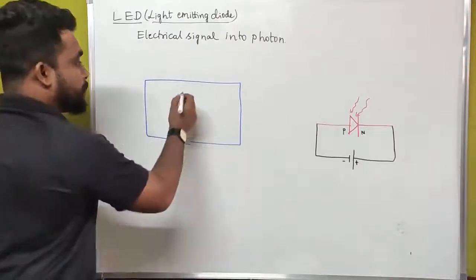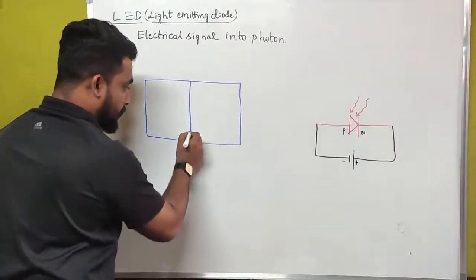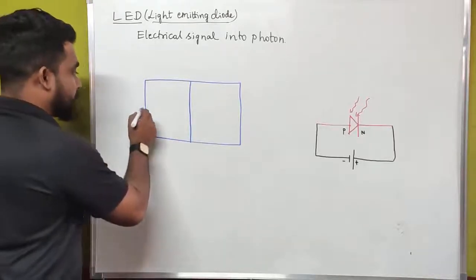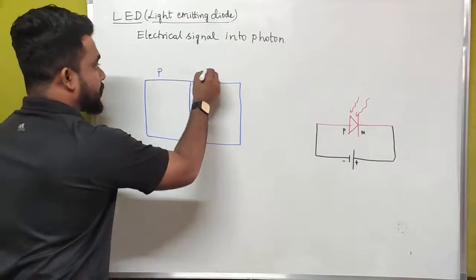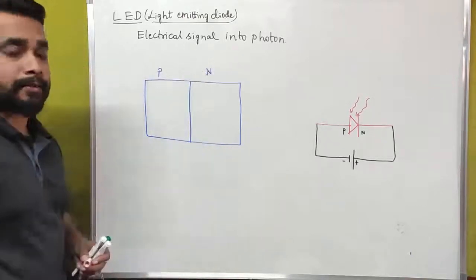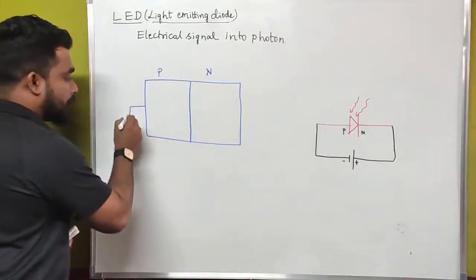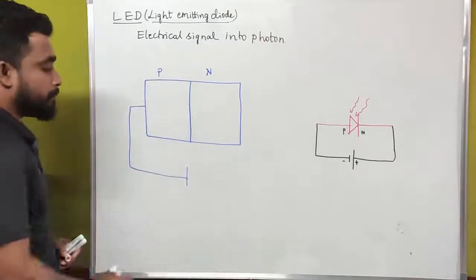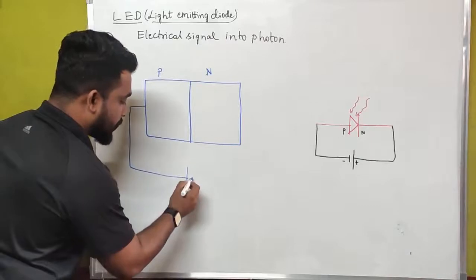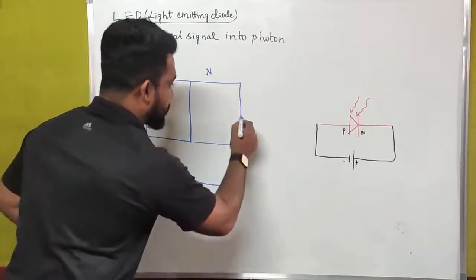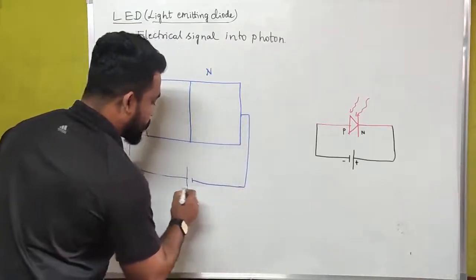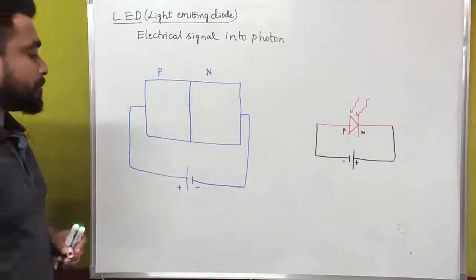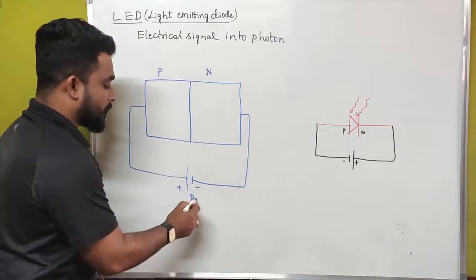And this PN junction has to connect in a forward bias condition. For example, let us assume this as a P type and this as an N type of semiconductor. The P type semiconductor has to connect to the positive of the battery or cell, and the N type semiconductor has to connect to the negative terminal of the battery, or we can call this a cell or battery.